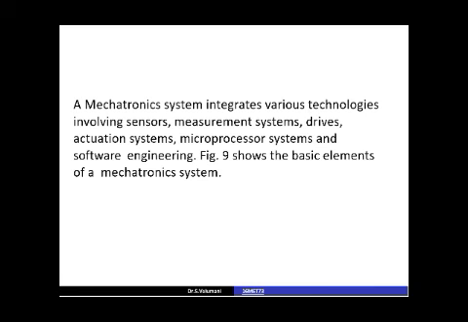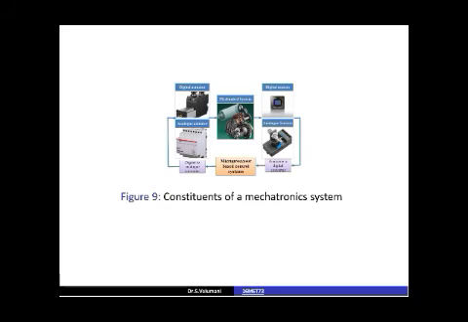A mechatronic system integrates various technologies involving sensors, measurement systems, drives, actuation systems, microprocessor systems, and software engineering. This figure shows the constituents of a mechatronic system. This is a mechanical system, which gives a signal in analog form to the sensor.